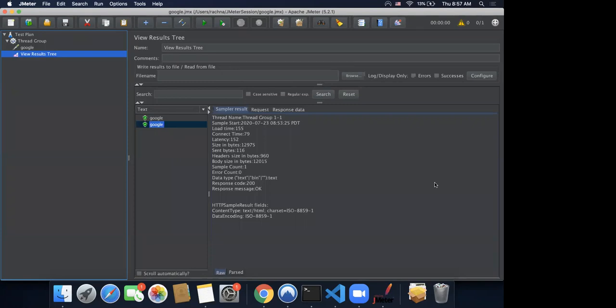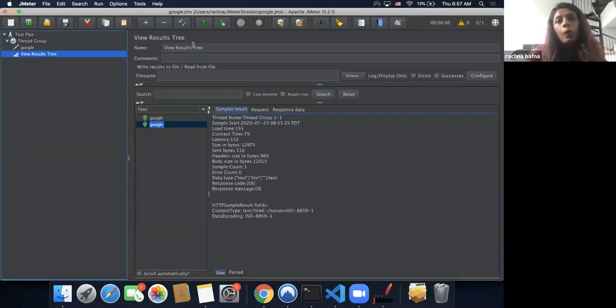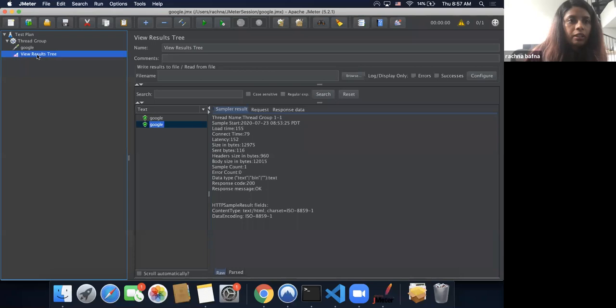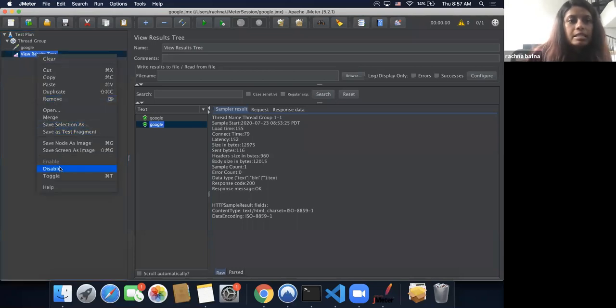Can you tell me what exactly it means when you say that view results tree should not be enabled? When you're writing a script, you should view it. Correct. Right now we are writing a script, that's why I've kept it enabled. But if I'm actually running a load test, for example you have a load test planned tomorrow, and today you finish writing your script and know it is working as it is supposed to, then I right click on this view results tree and just disable it.